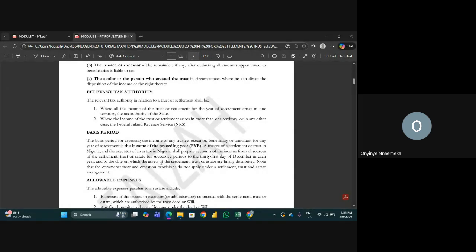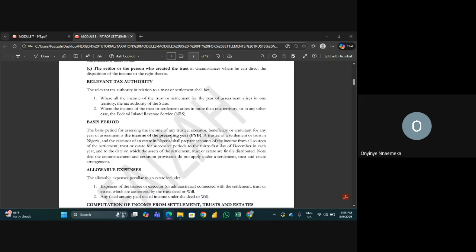Compile all the income from all sources, and to the dates on which the assets of the settlement are finally distributed. Sometimes it might not reach December. In case of that, you have to reach the date in which you actually distributed all the assets. Note that the commencement and cessation provisions do not apply under settlement, trust, and estate arrangements. So we should note that.